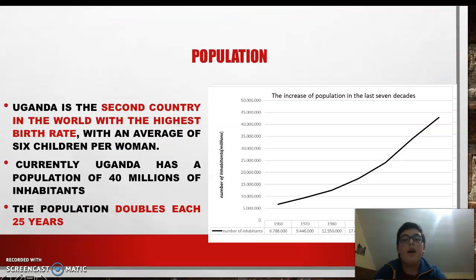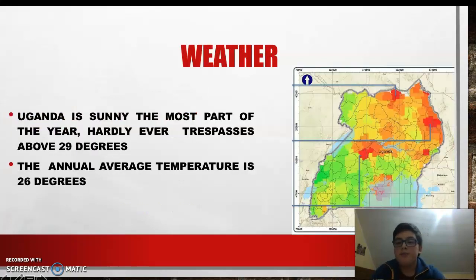Population. Uganda is the country with the second highest birth rate in the world, with an average of 6 children per woman. Currently, Uganda has a population of 14 million inhabitants. The population doubles every 25 years.